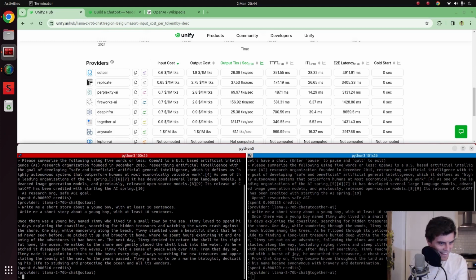I won't read them both, but it's very interesting that the noise comes along later. It seems as though, because these are different providers, there's no way that it has anything to do with the noise parameter across them. One was Together AI and the other one was Octo AI. I guess Llama 2 is just very predisposed to telling us stories about Timmy who lives by the sea. Interesting. Anyway, the point isn't about Timmy.